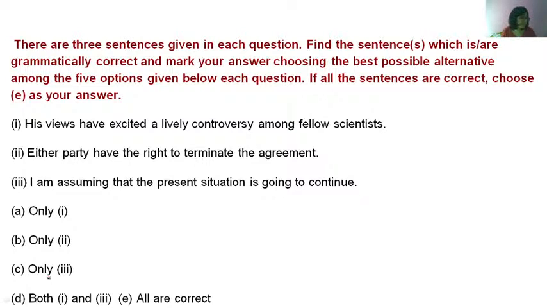Please solve this and please let me know the answer. Option D. Option D, both 1 and 3. Okay. D. Very good, very good. His views have excited a lively controversy.